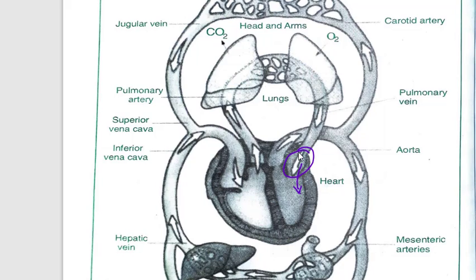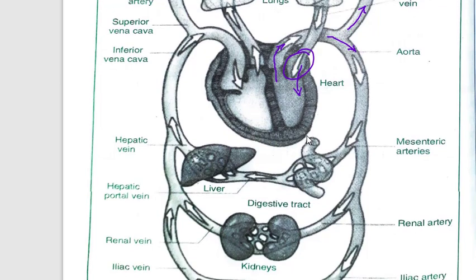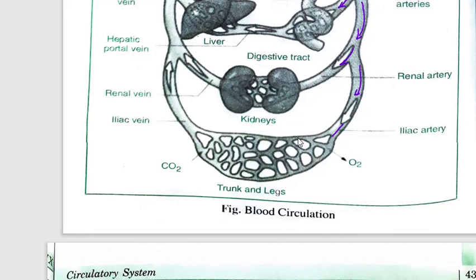From here blood enters the ventricle, then when the ventricle contracts, it pushes the blood to different parts of the body. Here you can see that it is going to the lower part, and here it is going to the upper part of the body, that means head and arms. Downside you will see that it is supplying blood to different organs. So here it is branching, here it is moving and here again it is branching, and they form small capillaries.